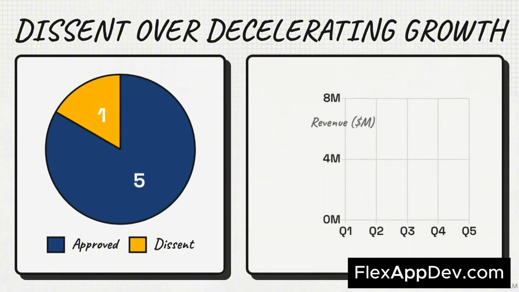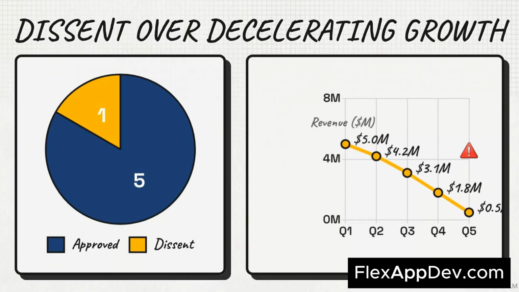It also logs a precise dissenting opinion from one board member, who argues the company should reject the offer due to 5 quarters of unaddressed, decelerating growth.